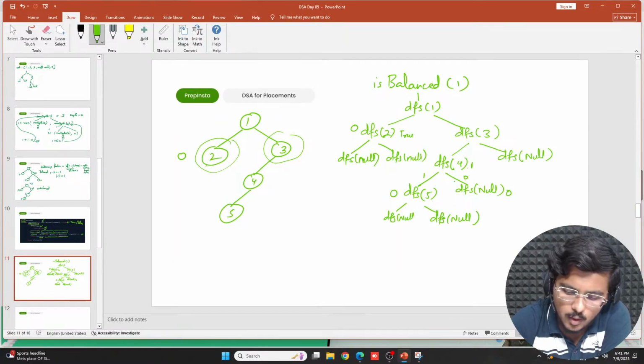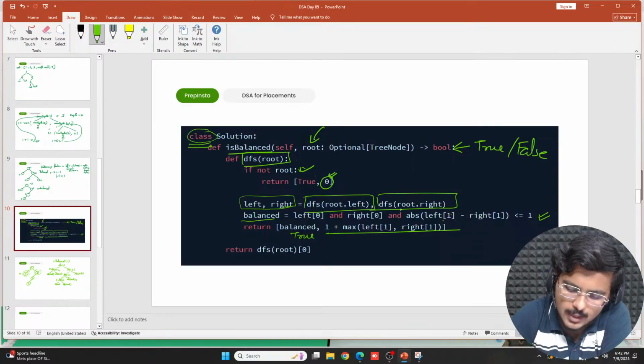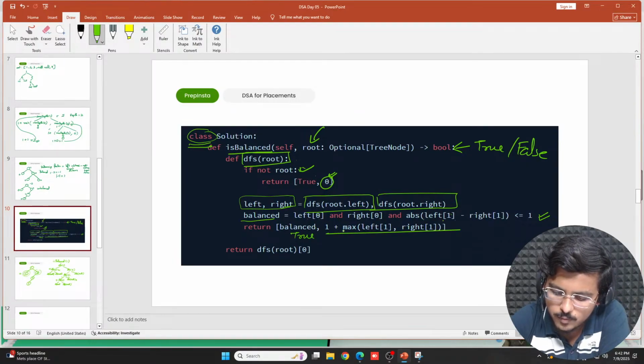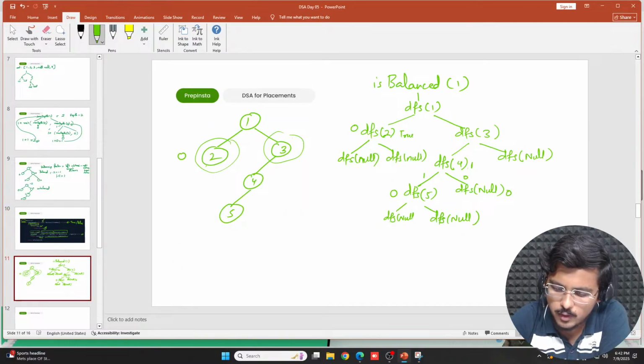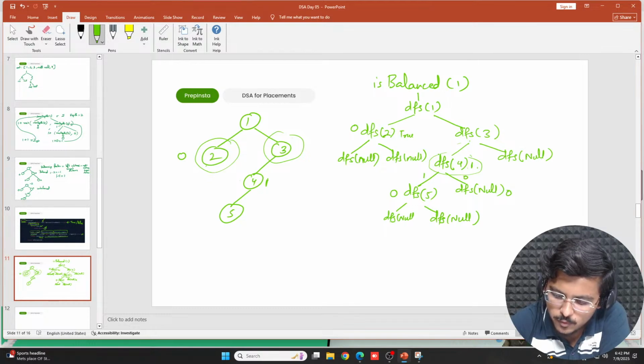Correct. Now DFS of 4 is actually returning this balanced of 1 plus max of left of 1 and right of 1. So here this max of left of 1 and right of 1 was actually giving me this. Correct. Then again out of these 1 and 1, if you see carefully, till this it is balanced. Now when I check the maximum of this range, it would be 2.